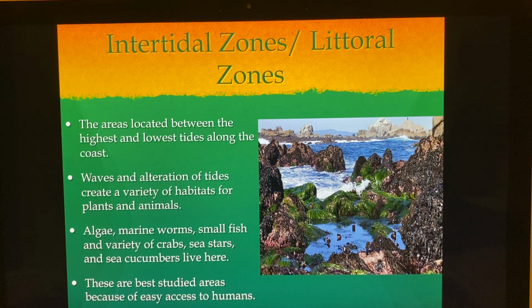So there's a lot of small things that live there, and you can see pictures of it. Here's an area of an intertidal zone, and some of this would be later on covered up by seawater. These are the best studied areas because they're easy for us to access, right? But you always have to be careful, especially if you're going down in a cave area and the tide comes in, because basically you can get caught in the midst of the tide coming in at a certain time of day.